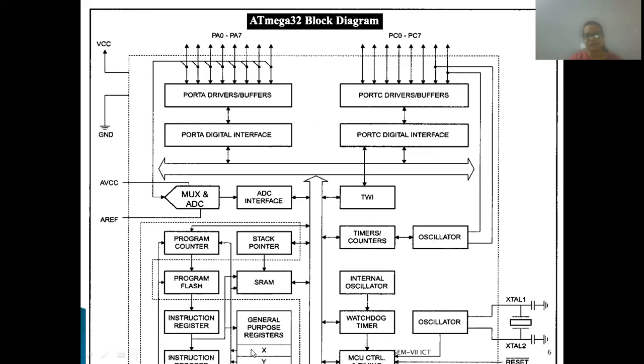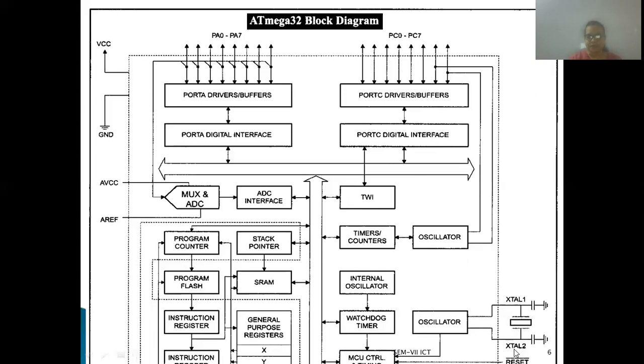These are the various memory blocks in the architecture of the ATmega32. Here there are also basic peripherals, that is the watchdog timer and the oscillator. The oscillator is connected with two crystal pins, XTL2 and XTL1. And for resetting, the MCU control is connected to the reset pin.